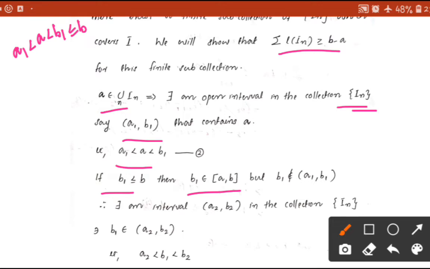b1 is an element of the closed interval [a, b], but b1 is not an element of the open interval (a1, b1), right? So there exists an interval (a2, b2) in the collection I_n such that b1 is an element of the open interval (a2, b2), that is a2 is less than b1 less than b2.